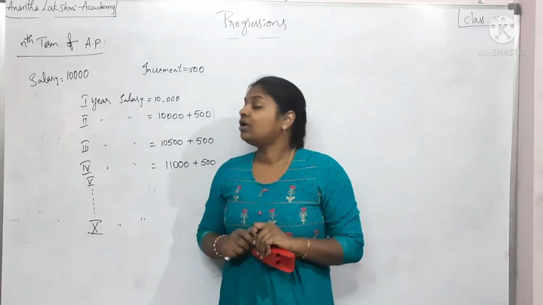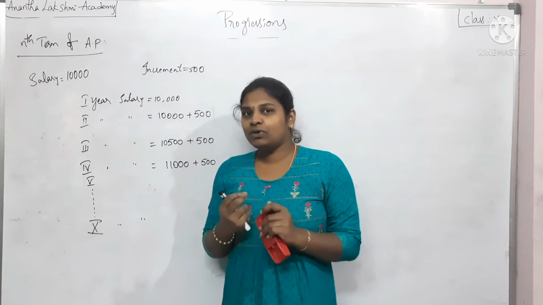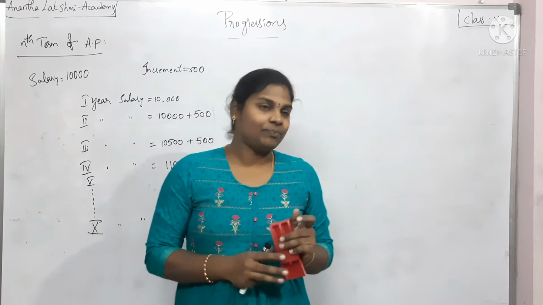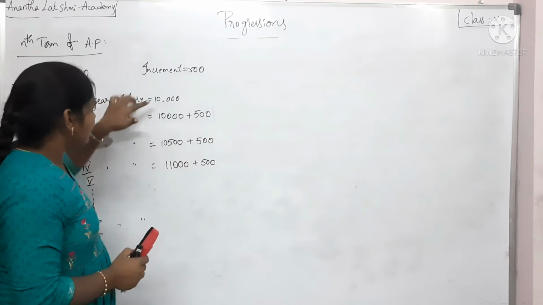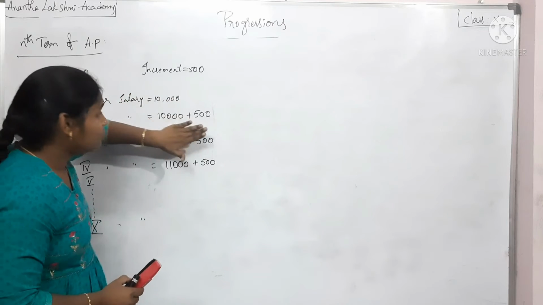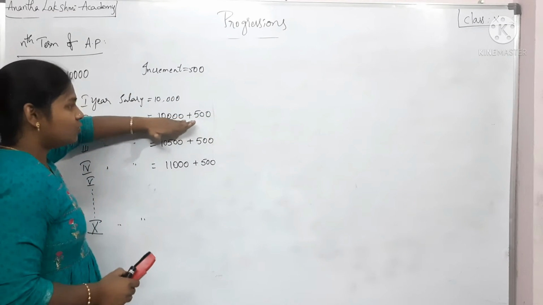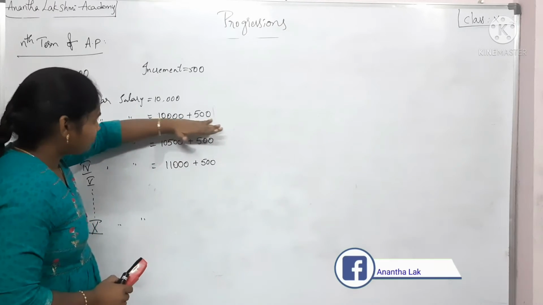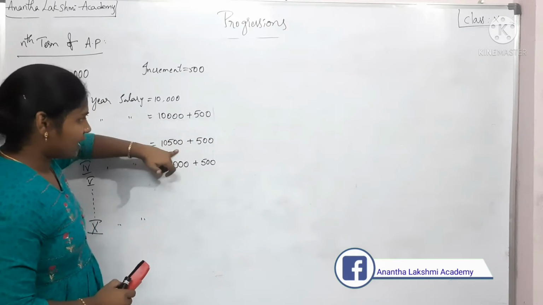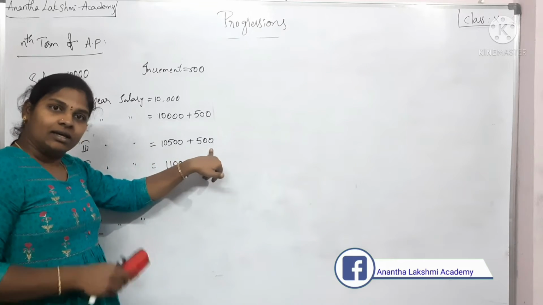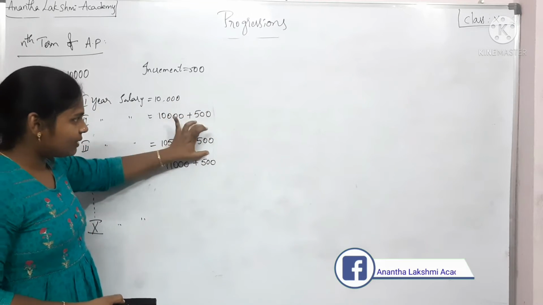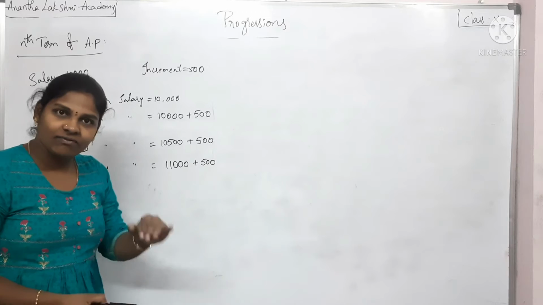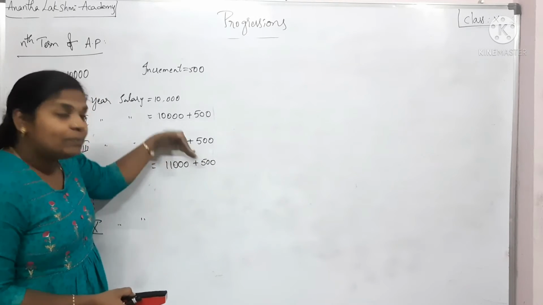So instead of that, let me give you a quick trick. First thing you need to observe here is this is 10,000. I'm going to add 500 to this to achieve the second year salary. And once I got 10,500, again I am giving an increment of 500, the fixed number 500, every year, adding it to the previous salary.